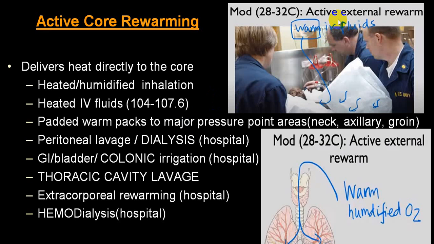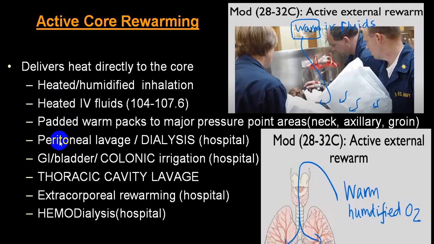In active external rewarming, you can use invasive procedures. The common ones utilized are humid air inhalation, IV fluids, external warm packs.